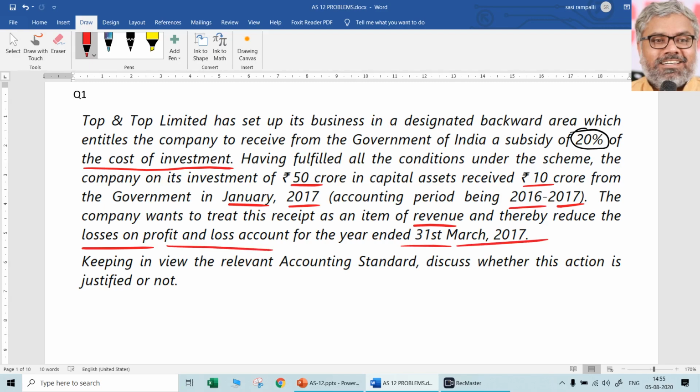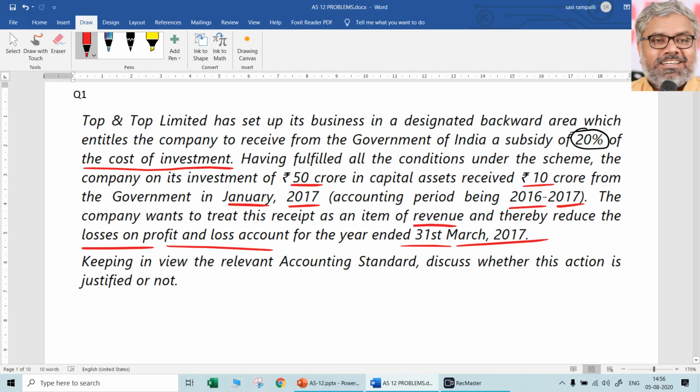Oh, it has happily received 10 crores rupees. It wanted to credit the P&L account. It wants to treat it as revenue, which means what? It wanted to credit the P&L account, by which they want to show lesser losses for the year ended 31st March 2017. Keeping in view the relevant accounting standard, discuss whether this action is justified or not. Is it justified? Absolutely not.